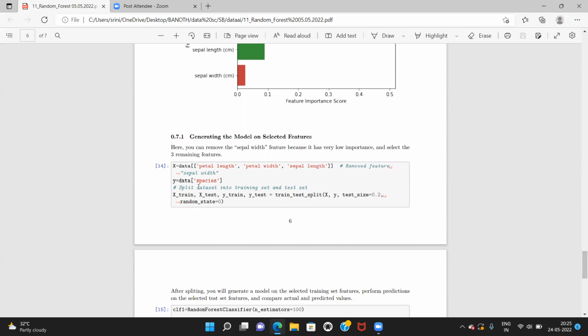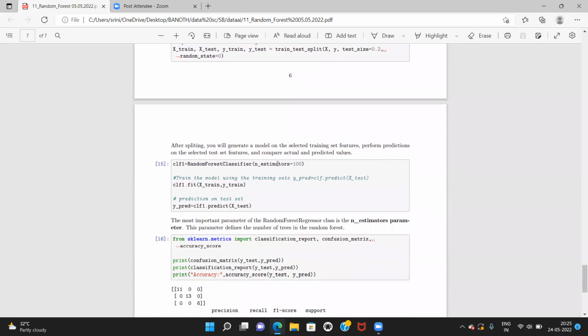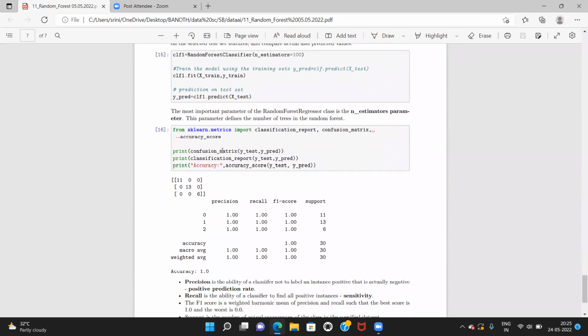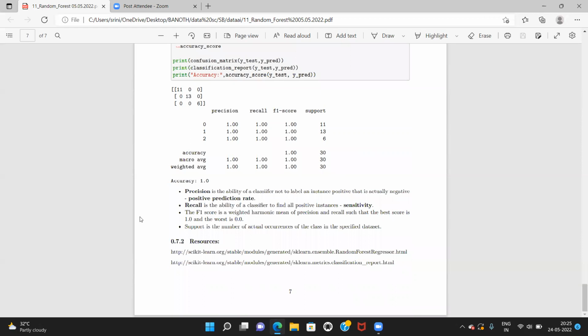Y equal data, species, and we have to write the algorithm like this. From the model, you will select clf with RandomForestClassifier and estimators. After splitting, you will generate the model on the selected training set features, perform predictions on the selected test set features, and compare actual and predicted values. This is also one more algorithm you can write, and you will get this output. Here you can see. And this is what random forest is, which we have discussed so far.